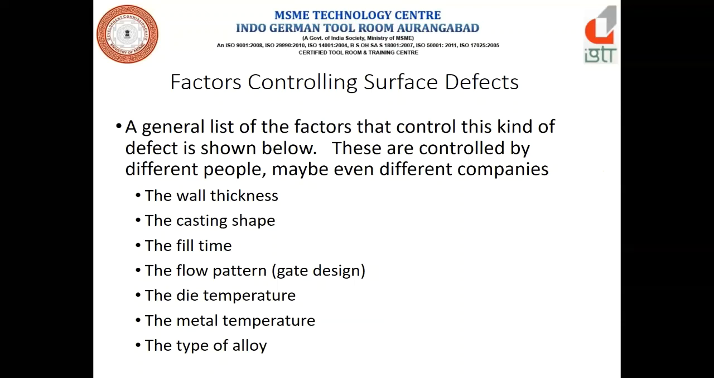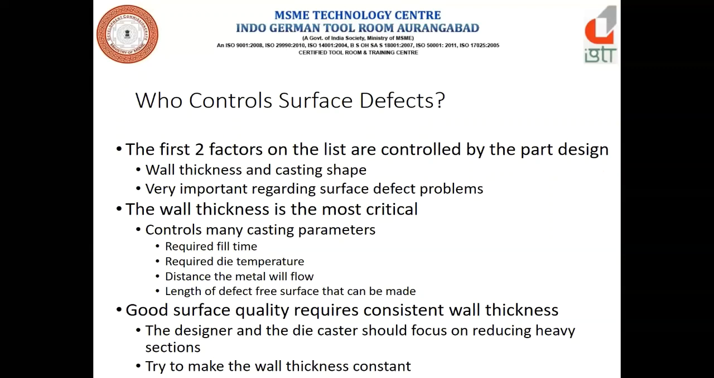Now, the factors which control the surface defects. That is the wall thickness, casting shape, fill time, flow pattern. Flow pattern means the gating design, how the gate is designed. Then the die temperature. Then the metal temperature, the type of alloy, right? And who controls the surface defects? Actually, the first two factors that I was talking about, the wall thickness and the casting shape, are controlled by the part designer, right?